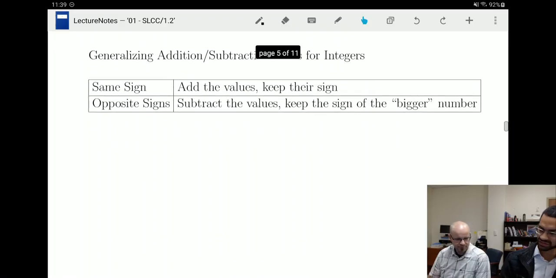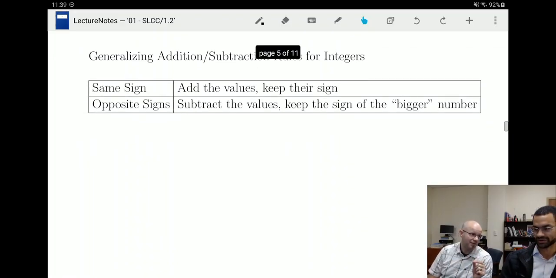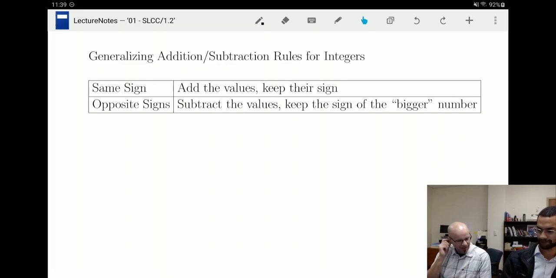All right, if the signs are opposite, I'm going to subtract the values and keep the sign of the bigger number. Well, bigger, in quotation marks, right? Because when we talk about bigger, we're looking at the magnitude. When we discuss this, all negative numbers will always be smaller than a positive number, no matter how small the positive number is. Every negative number is going to be less than that value.